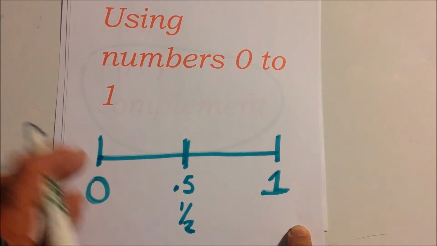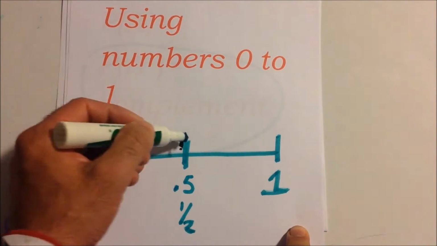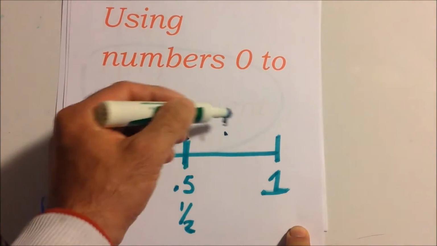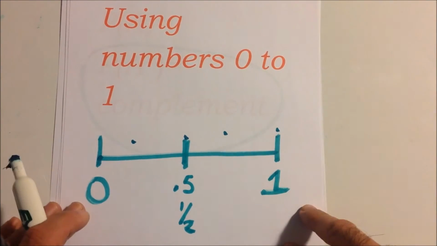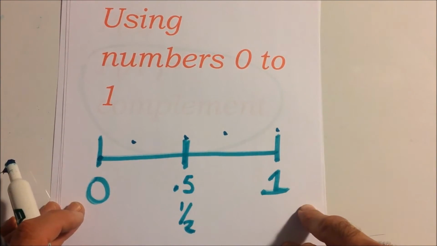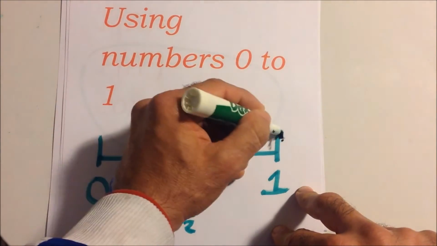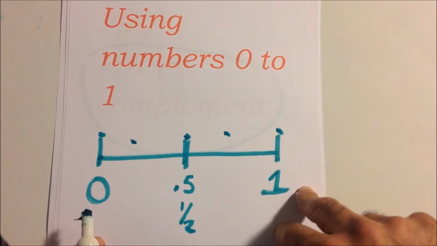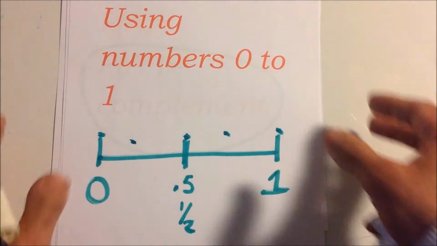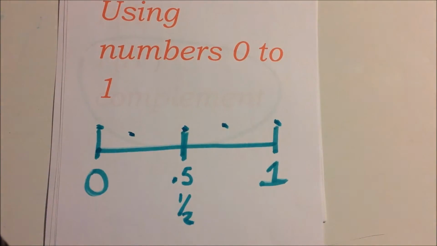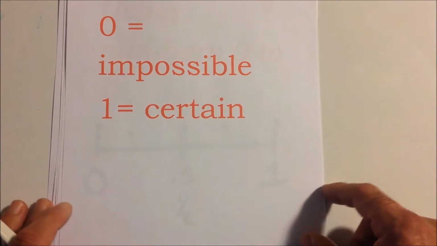So again, 0 is impossible, and then we have unlikely. We have an even chance, likely, and certain. And some people use different vocabulary terms like highly likely and so forth. So you can pretty much look at certain ways of saying it, but in general, people usually say unlikely or likely, and then whatever's in between that. So again, 0 means impossible, and 1 means certain.